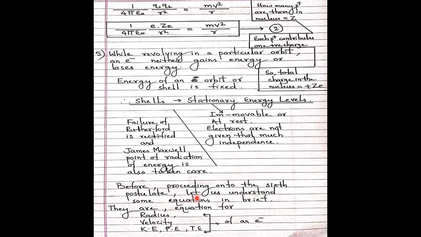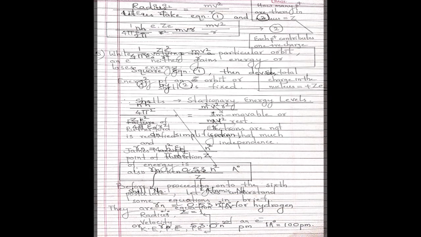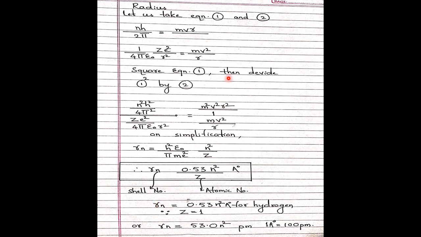Shells are called stationary. Before proceeding on to the next postulate, we'll go for some calculations: radius calculation, all these calculations. Equation number 1, equation number 2, please refer. Square equation number 1 and divide equation number 1 squared by equation number 2. You simplify, you will get this answer. Rn equals h square epsilon naught by pi m e square into n square upon Z. Here h is Planck's constant, epsilon naught is a constant, pi is a constant, mass of electron is constant. So the entire term is constant here. Put the values of all the constants by taking the help of physics.